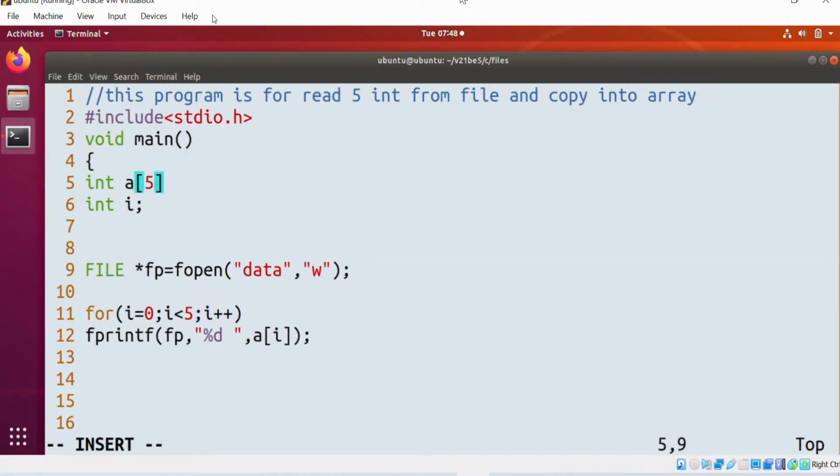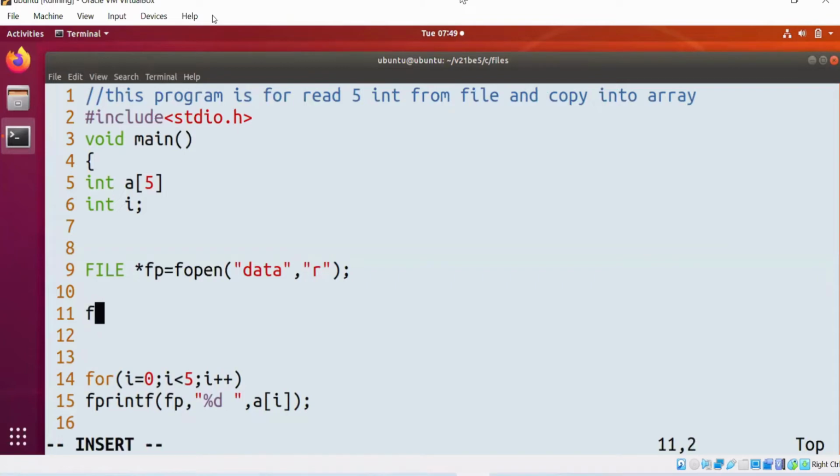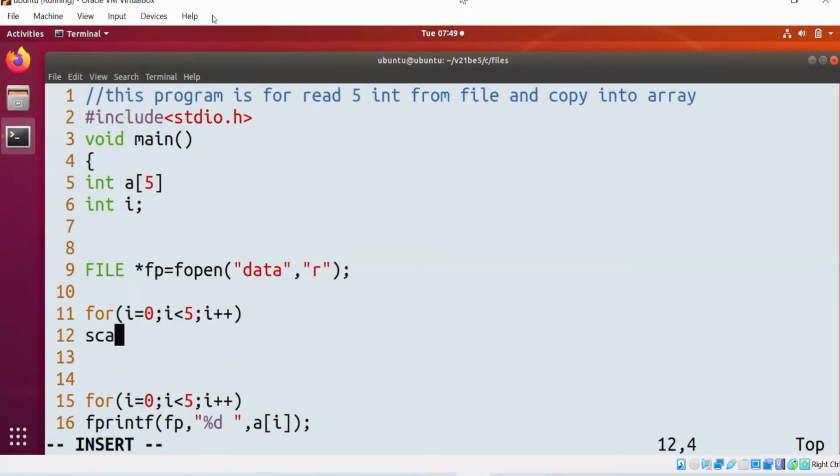Okay. Now tell me in which mode I need to open. Line number 9. I want to read, so definitely I need to open in the read mode. Now for i = 0; i < 5; i++, scanf %ld, &a[i]. Now tell me, scanf means what?